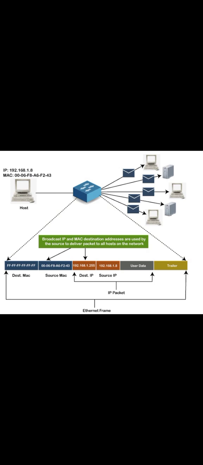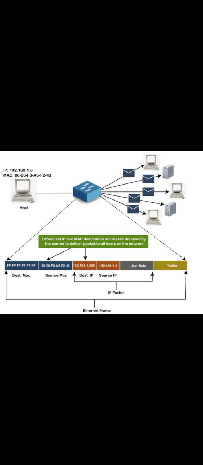Next, the IP address. The IP address is temporary. Within a single network, two systems cannot be connected with the same IP address, but in different network connections we can use the same IP addresses. So this is the concept. We cannot use the same IP address within a single network, but we can use the same IP within different networks.